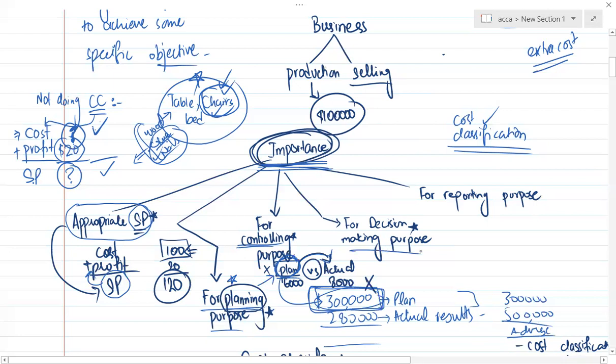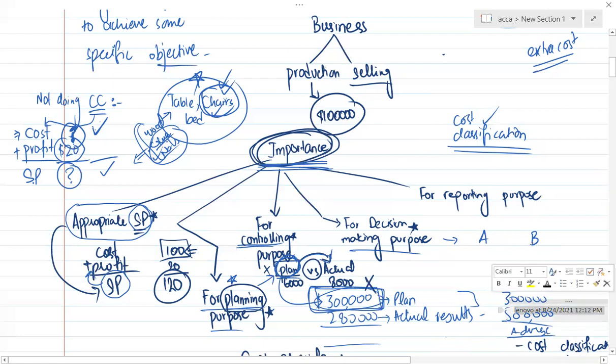Next, for decision making purpose, for example, you have two products, A and B. I should write here. You have two products, A and B.